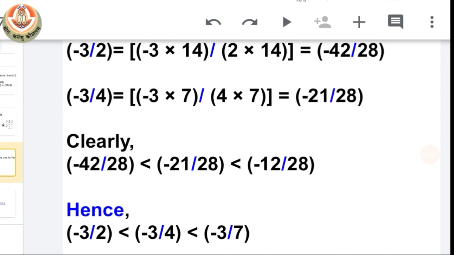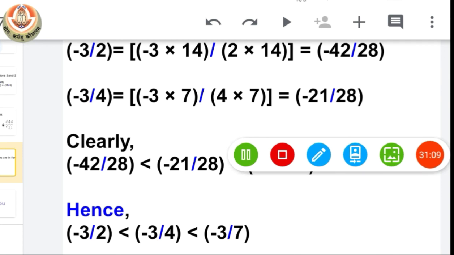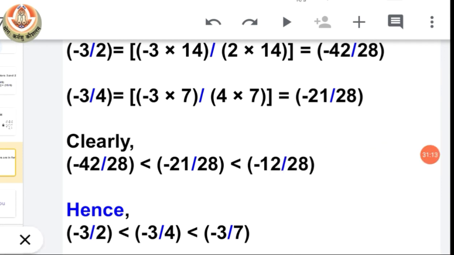-3/7 is greater, as it is a negative number, so we have to focus on the negative and positive sign also. Because they all are negative, -3/7 is greater, -3/2 is smallest. Okay, if they all are positive, then -3/2 will be greatest and -3/7 is smallest.